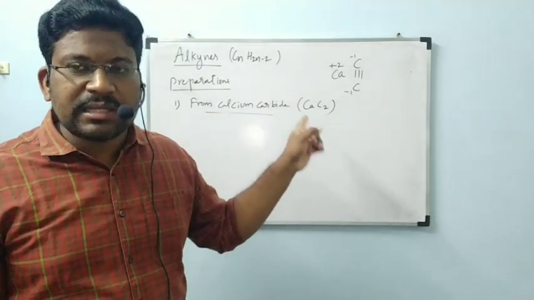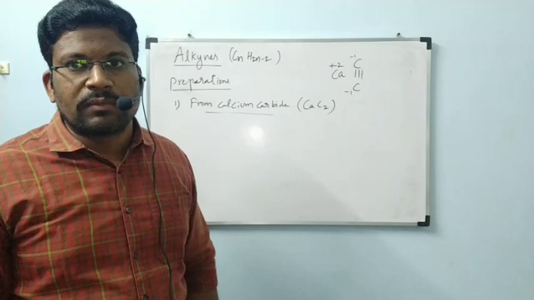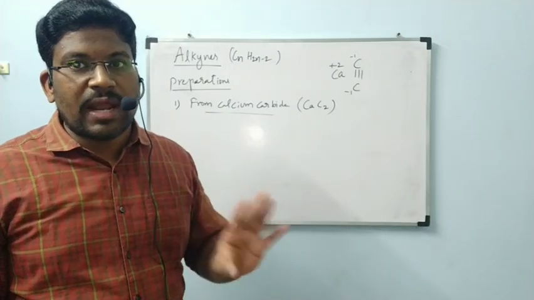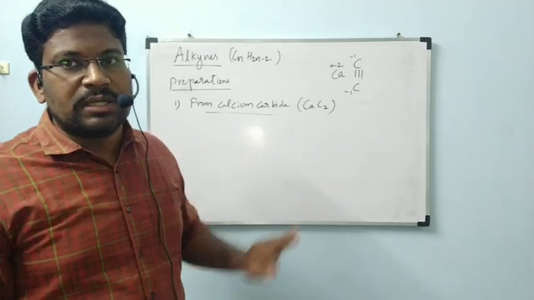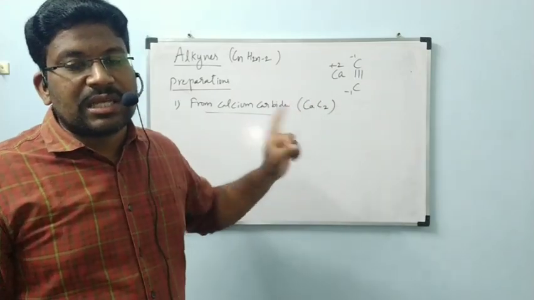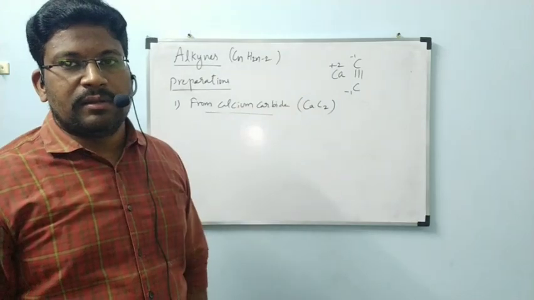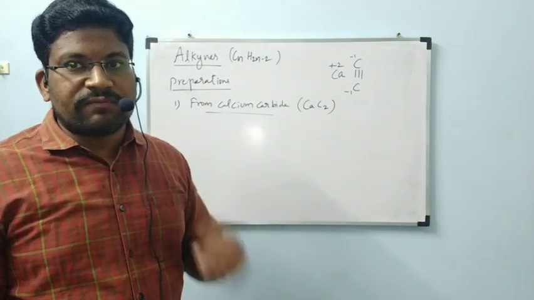Very rarely like this, ionic bonds will be formed. It cannot be formed with 4 ionic bonds, but it can be formed with 1 ionic bond and 3 covalent bonds. That is what happened in this one. This is the structure of calcium carbide. Now, how is calcium carbide formed?